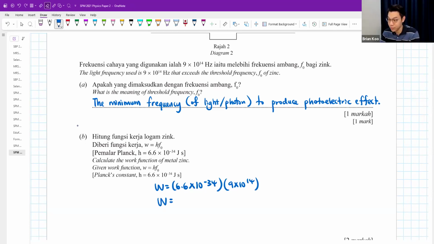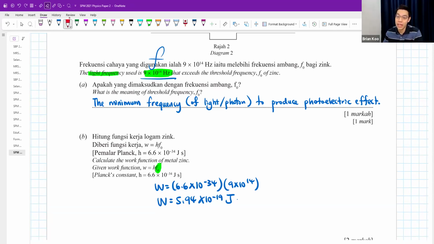Some of you who are sharp might notice a little issue in this question. The answer I got is 5.94 times 10 to the power of negative 19 joules. Some of you might notice a certain issue. Teacher, this one is supposed to be the threshold frequency, but the value that they gave is the light frequency.